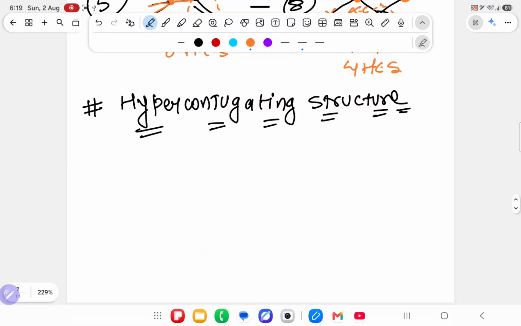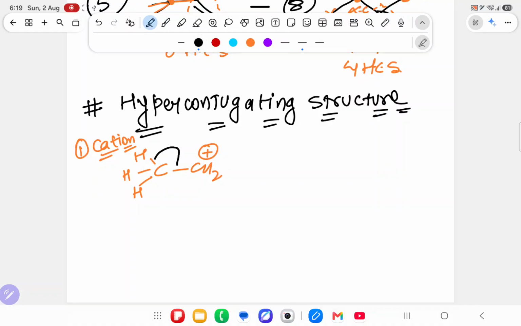Over here we have CH3 and CH2 plus. First we are going to see for the cation, the hyperconjugating structure in the cation. Now what is happening over here? This electron is going. Which electron is going? Sigma electron. Where is it going? To the vacant p orbital. And then you are making H plus and CH double bond CH2. Like that you will do with another hydrogen.